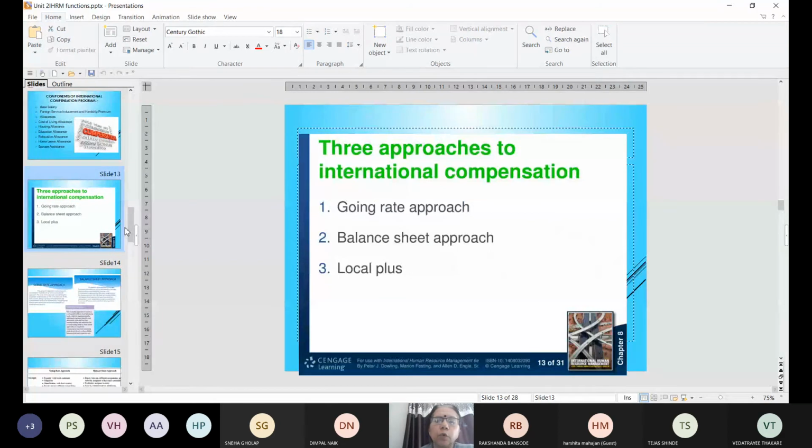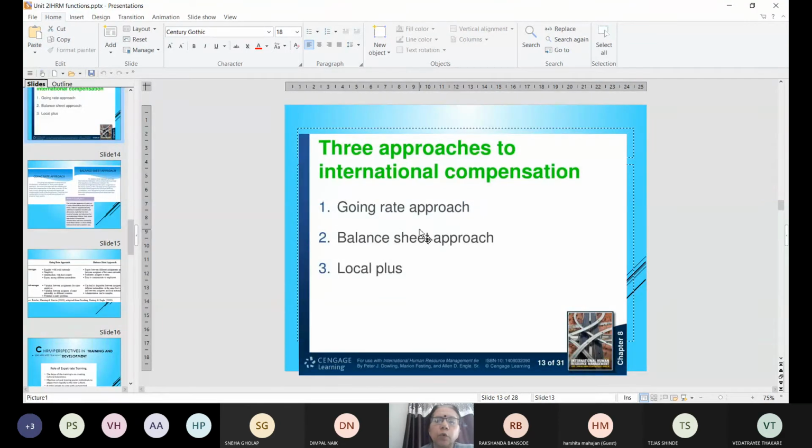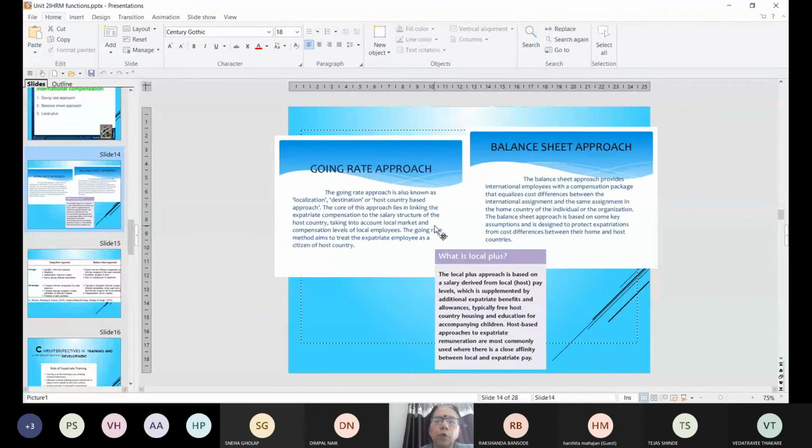Now there are three approaches basically for this international compensation program: the going rate approach, balance sheet approach, and local plus approach. Now what is the going rate approach? Going rate approach means the approach where you are following the compensation which is given in the host country.